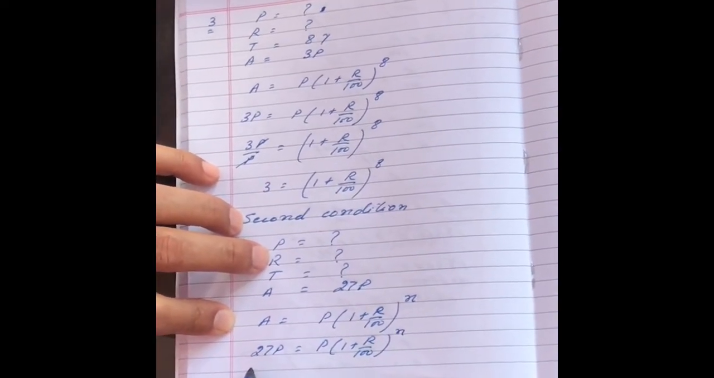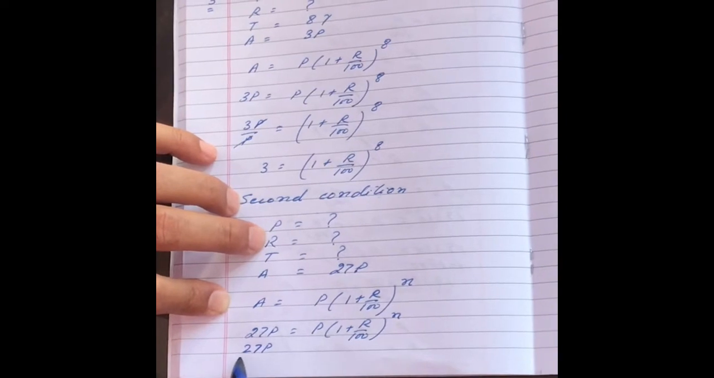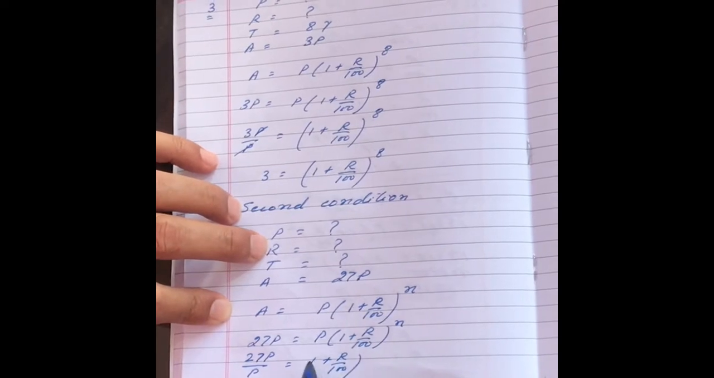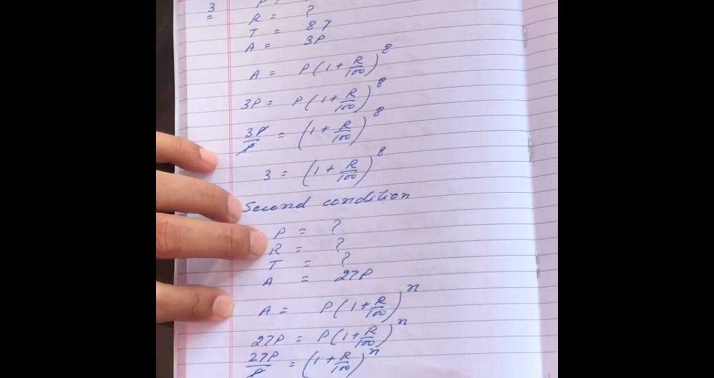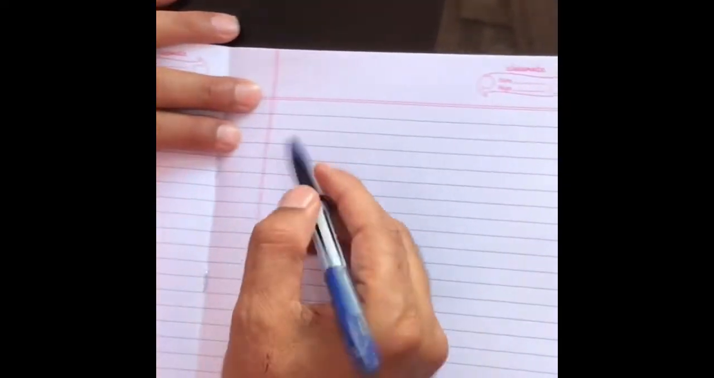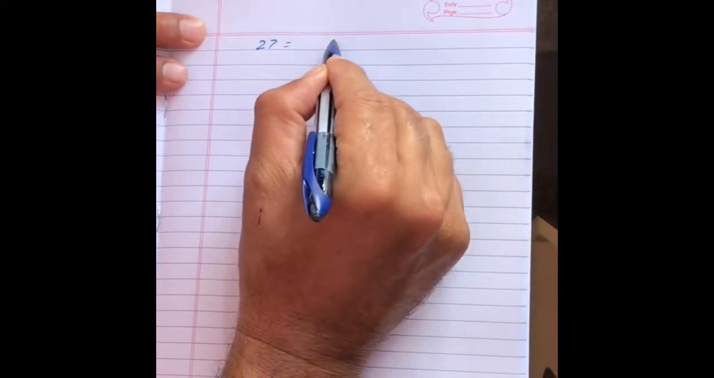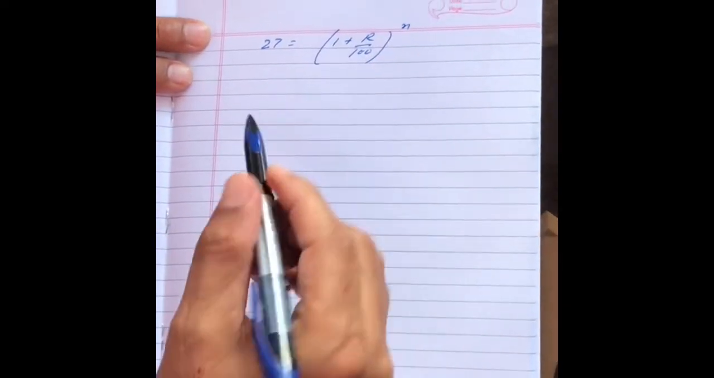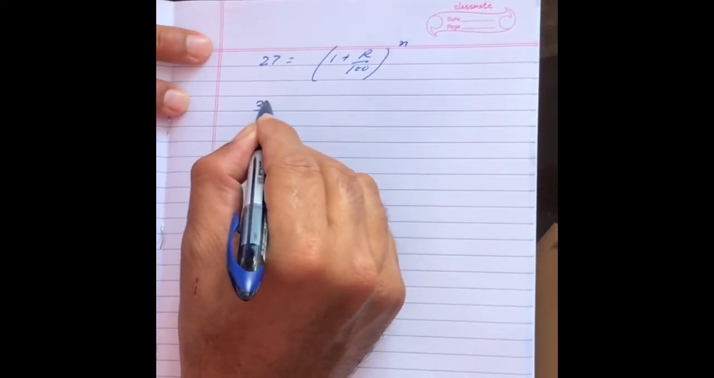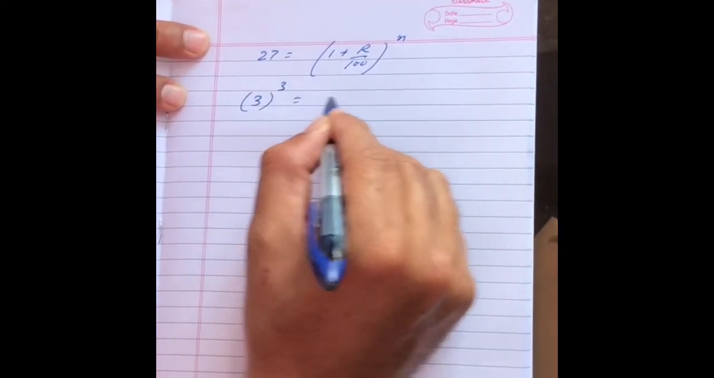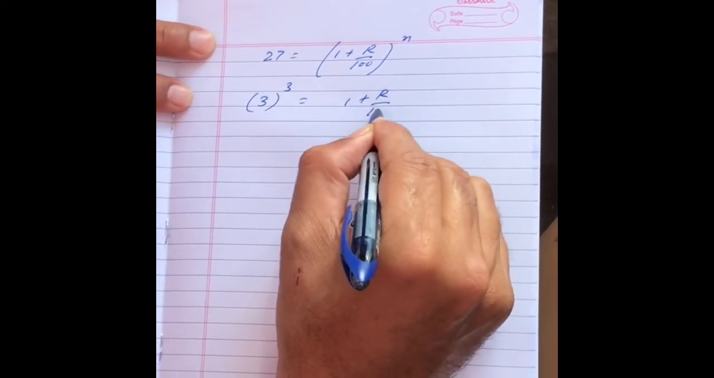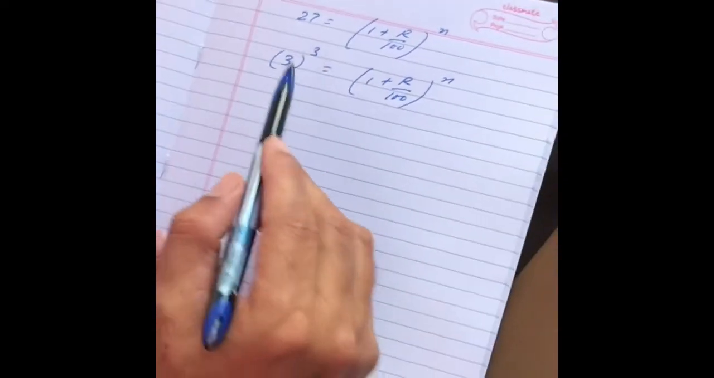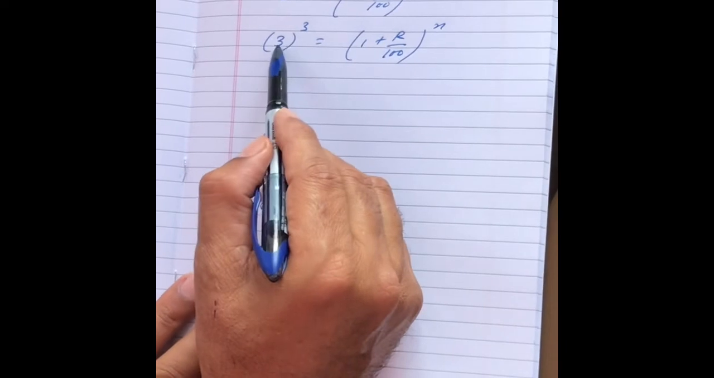This P will get divided here. 27P upon P equals (1 plus R by 100) raised to power N. P cancels with P. So 27 is (1 plus r by 100) raised to power n. So this 27 can be written as 3 raised to power 3. So this 27 I have written as 3 raised to power 3, equals (1 plus r upon 100) raised to power n.